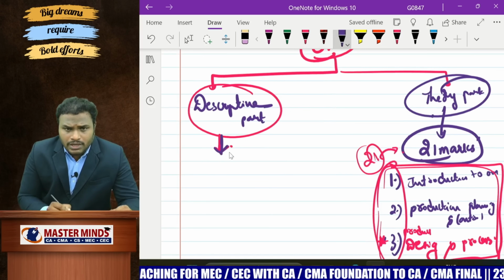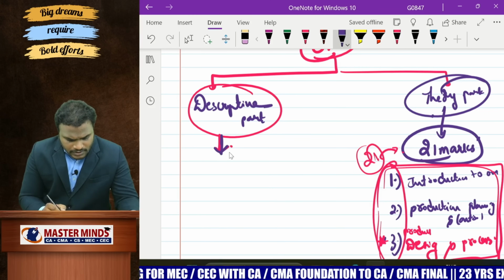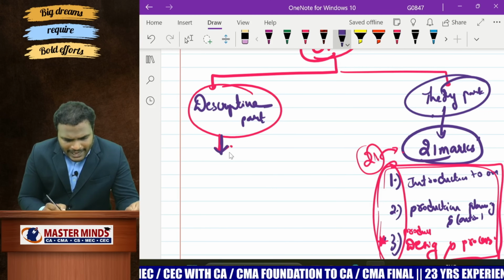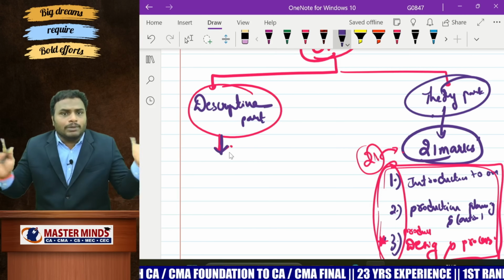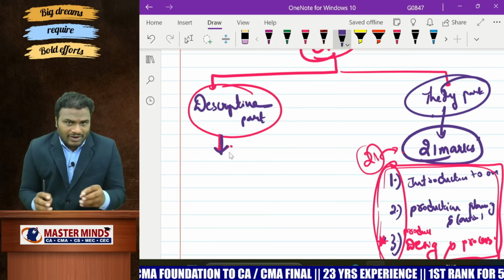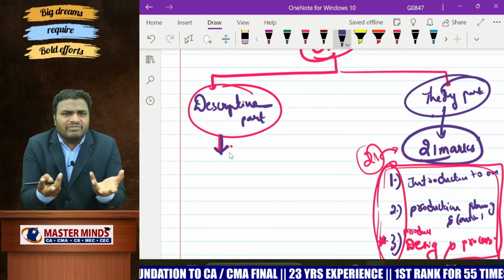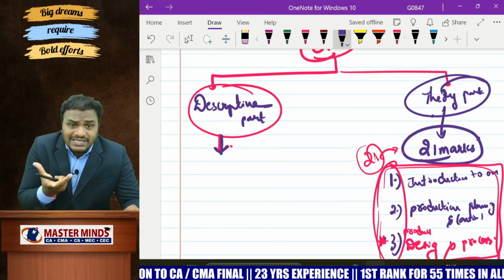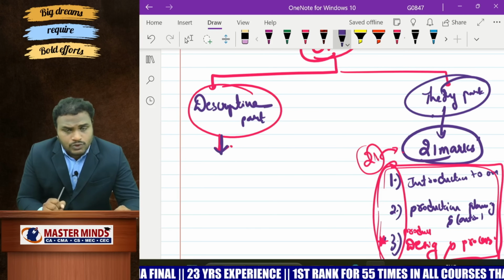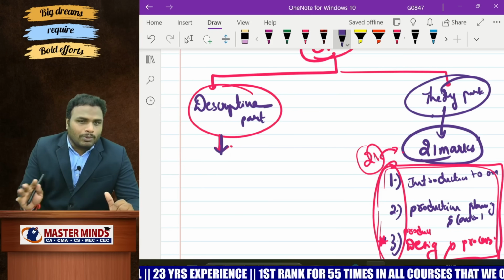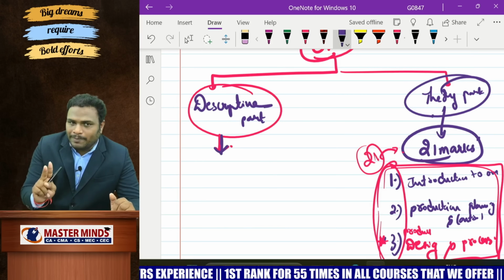Descriptive part. Now, remember, my dear students, at least practice one problem from one chapter. Don't practice all the problems in all chapters. The available time is very less. In this less time, we have to cover this OM and SM. How is it possible? So, don't practice more problems. Just 1 or 2 problems from each chapter.